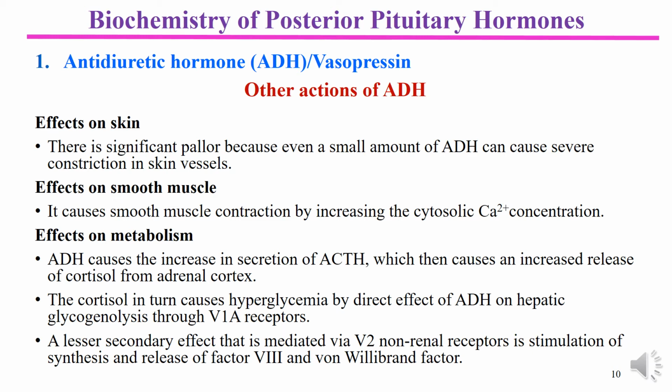In fact, as you study different hormones and progress further, you will notice that there is only one hormone in endocrinology which is hypoglycemic, which is insulin, and all other hormones are usually hyperglycemic, like cortisol, glucagon, or growth hormone.